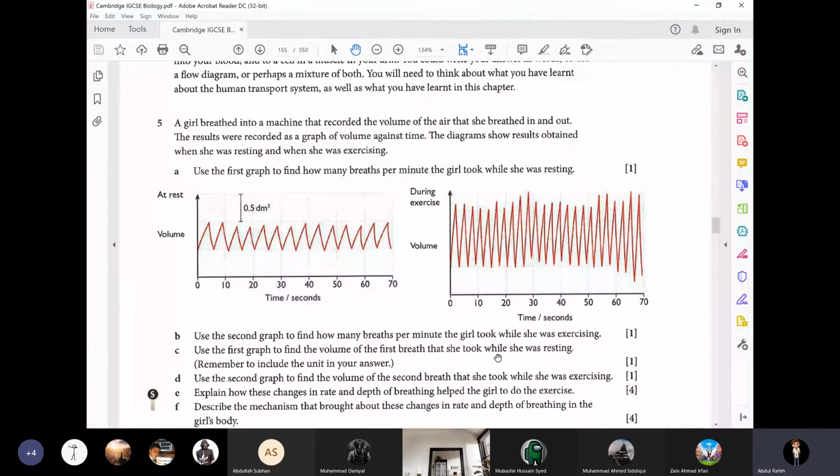So we are doing C. Use the first graph, find the first breath. What is the volume of the first breath? 0.5 cubic decimeter. All right.